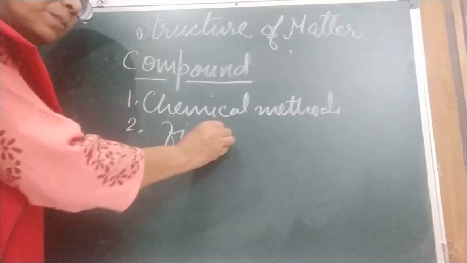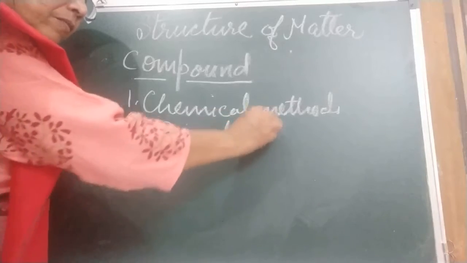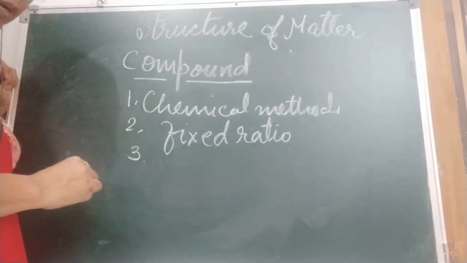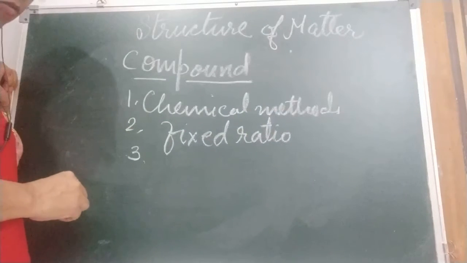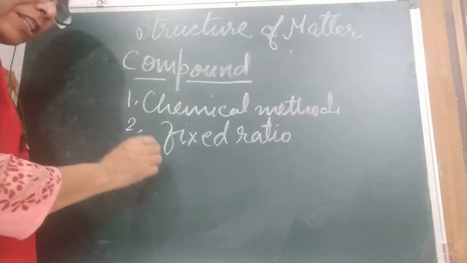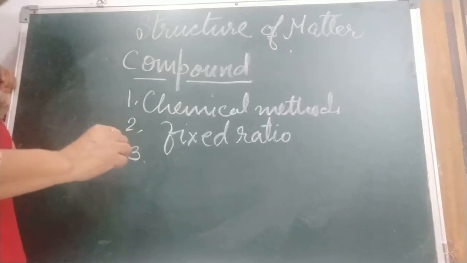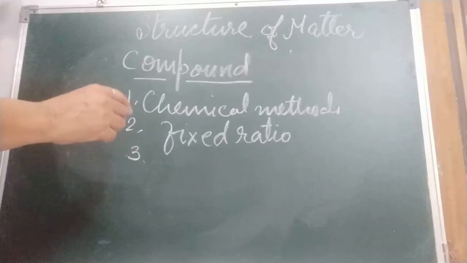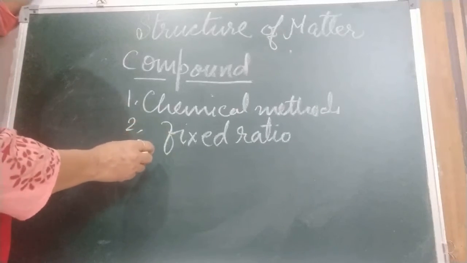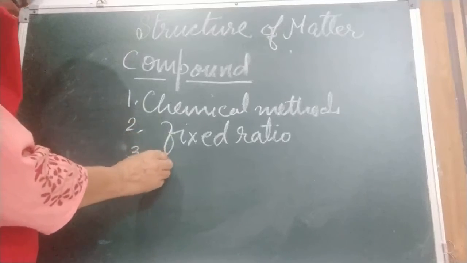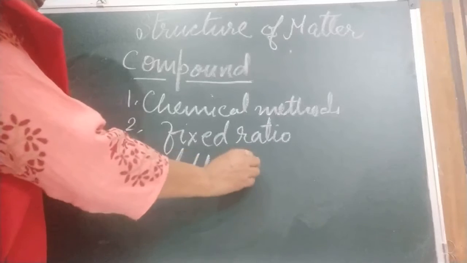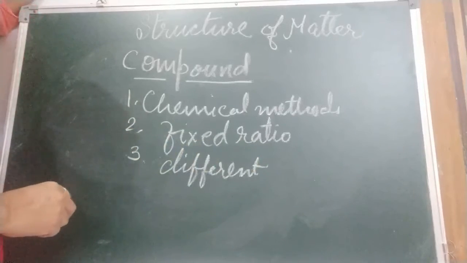This also I have explained to you. Elements are present in a fixed ratio. And third, the properties of a compound are different from those of its constituent elements. This also I told you: iron and sulfur were there, and now when iron sulfide is formed, iron and sulfur both lose their properties.